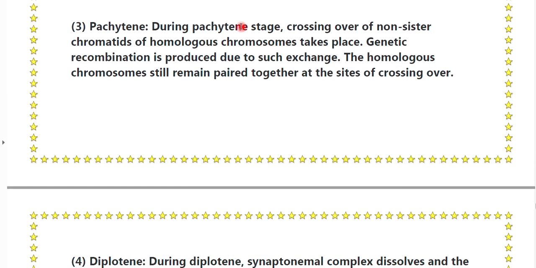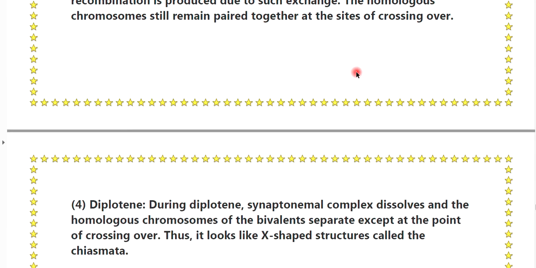Pachytene: during the Pachytene stage, crossing over of non-sister chromatids of the homologous chromosomes takes place. Genetic recombination is produced due to such exchange. The homologous chromosomes still remain paired together at the site of the crossing over.